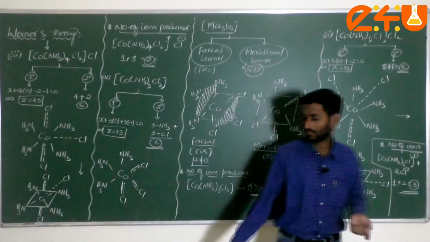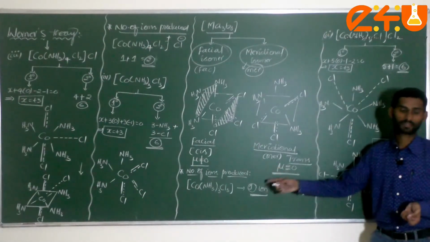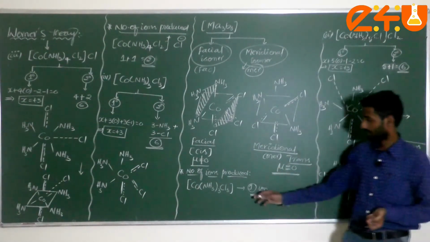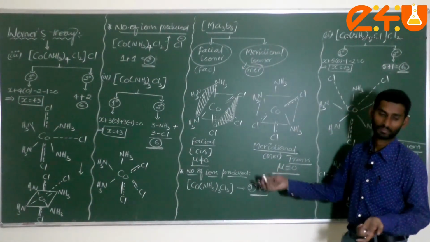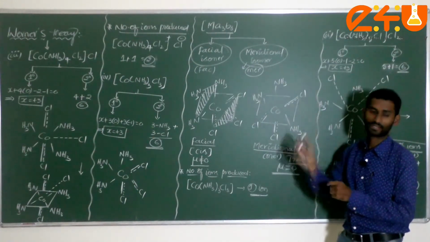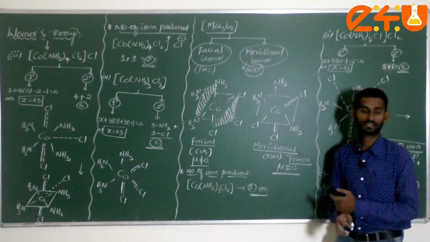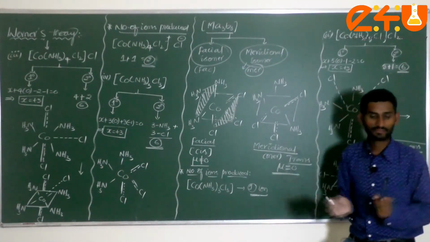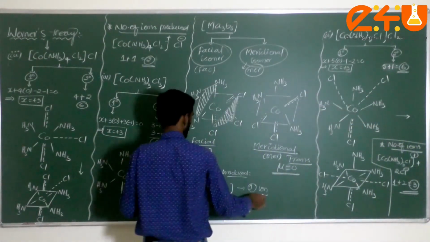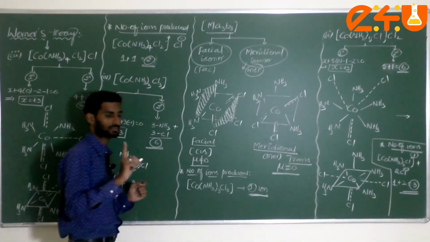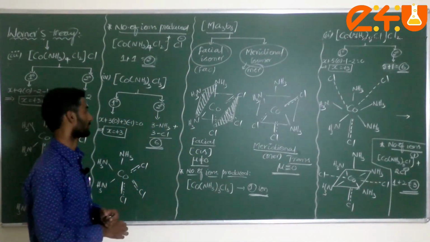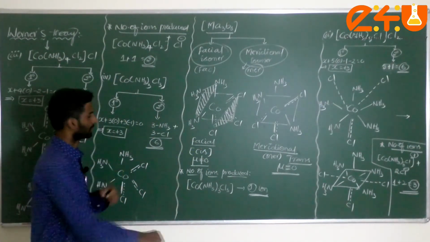Whenever you dissolve this complex, per mole, in water, how many ions will be produced, dear students? No, because there is no type of counter ions here. There is no ionizable part. Everything comes under the non-ionizable part. That part itself comes under 1. That's why, how many ions are being produced, dear students? One ion can be produced.